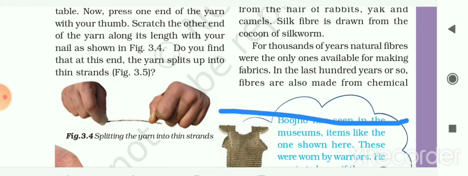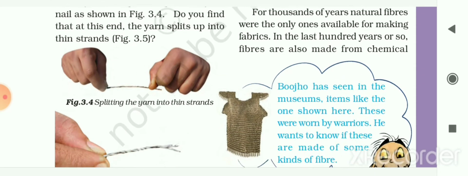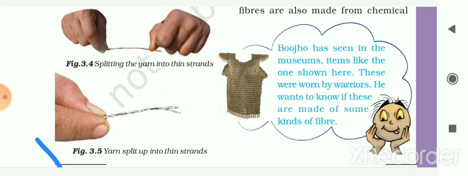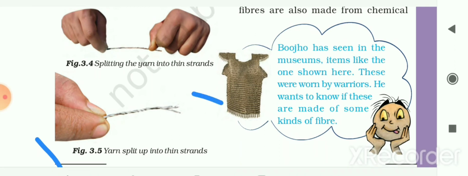So here Bujoho has one question. Bujoho has seen in the museums items like the armor worn by the warriors. He wants to know if these are made up of some kind of fibers, as shown here in the picture. Is this item which is worn by warriors made from any fabric?